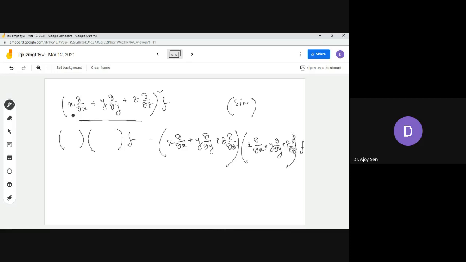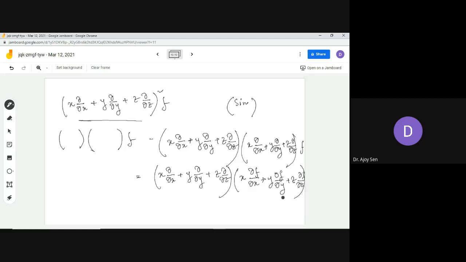This square means these two operators are side by side and f is there. Whatever we are going to do, you just apply this operator over f. So x del del x plus y del del y plus z del del z, applied over f, becomes x del f del x plus y del f del y plus z del f del z.